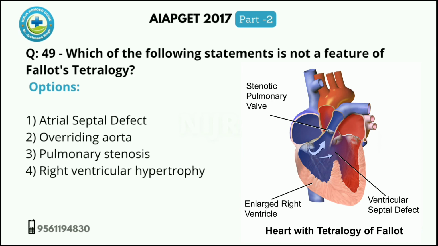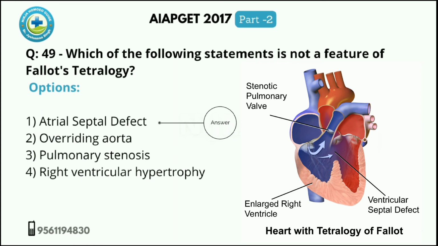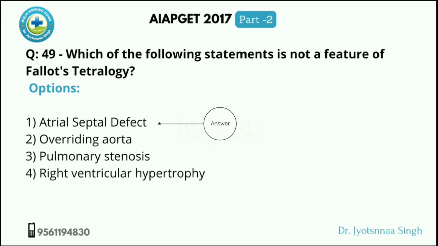So in the given options, we can see overriding of aorta. Okay, it is a characteristic point of Fallot's tetralogy. Pulmonary stenosis, which is also a feature. Right ventricular hypertrophy, which is also a feature of Fallot's tetralogy. So which one is left? Atrial septal defect. This is not a feature of Fallot's tetralogy. So the answer will be A, ASD.